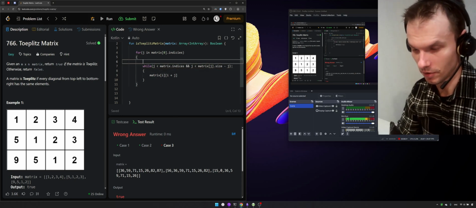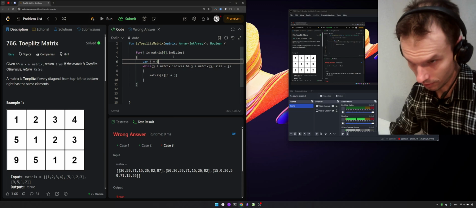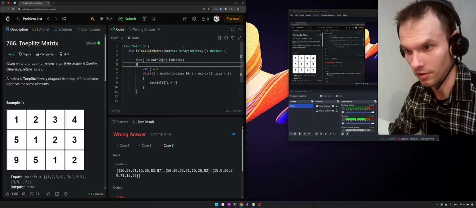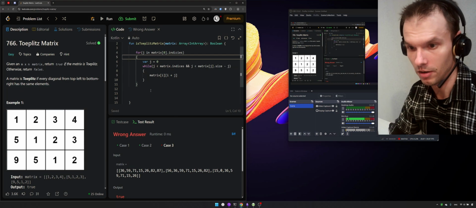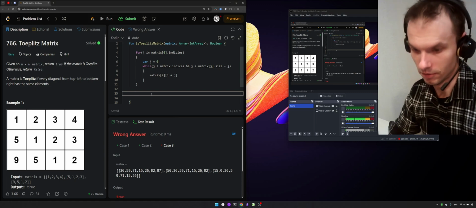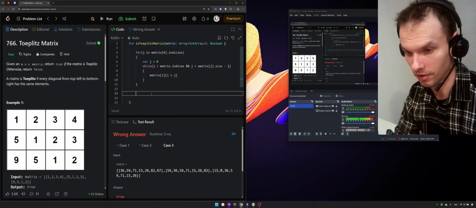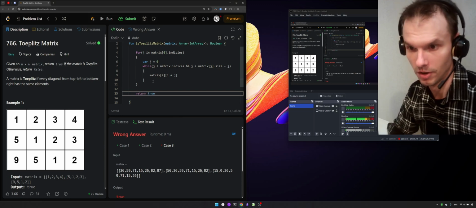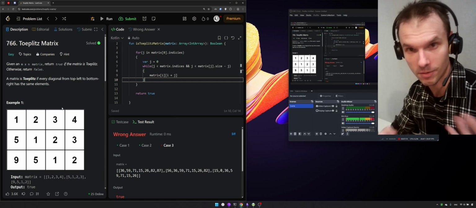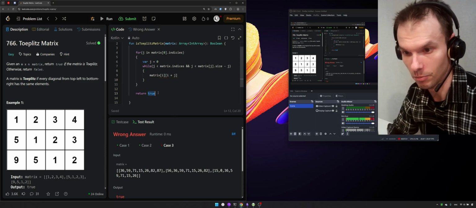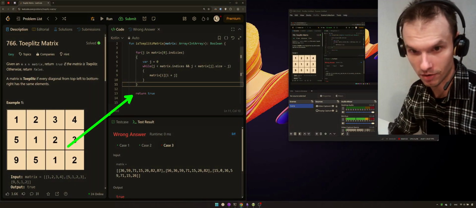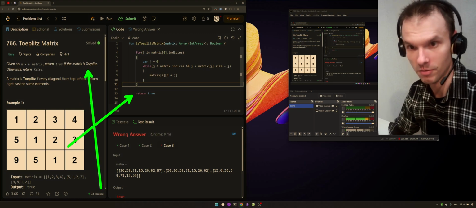Well, okay, and let's just declare what we have to declare. This is just a basic iteration, and we need to return a Boolean, and that's why, by using the fact that everything is correct, eventually I'll return true. So I have to check all the elements. It's impossible to calculate somehow without checking. And by default, when we reach that statement, we assume that all elements are satisfying the Toeplitz matrix.